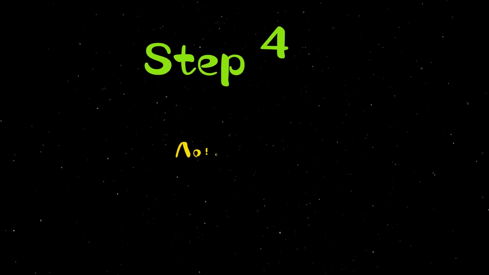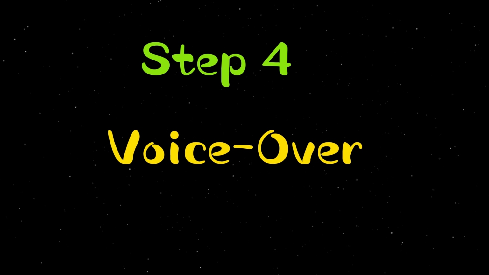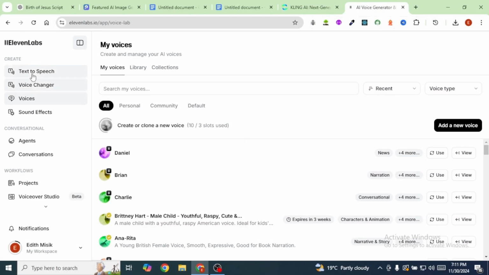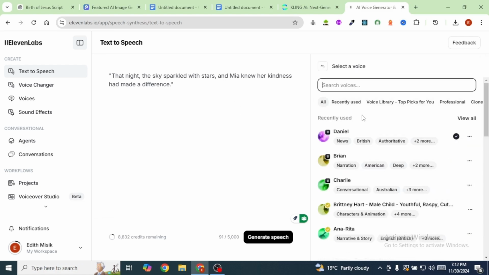My next step is to generate our voiceover. And for the voiceover, I'm going to use ElevenLabs. Once you're on ElevenLabs, you're going to click on text to speech. Before we generate our voiceover, you're going to select the voice that will be doing the voiceover. On your left, under voice, you're going to click on this button here, and you can listen to the different voices that are available on ElevenLabs.